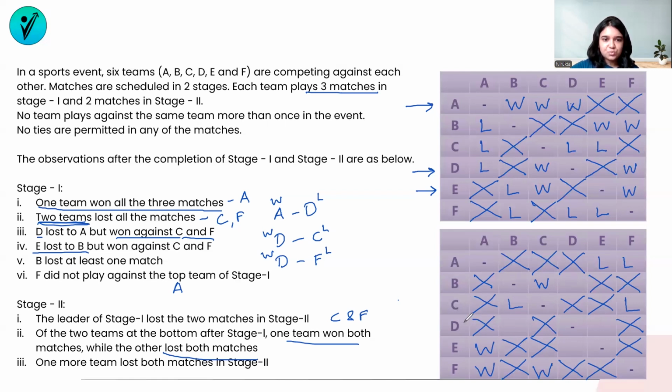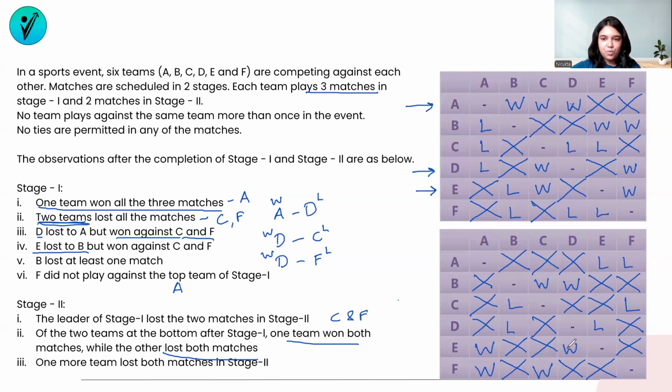D has lost both matches in stage 2. So D has played with B here, and D is left to be played with E. And D has lost both these matches. That means B has won with D, and E has also won with D. So E is a win with D.